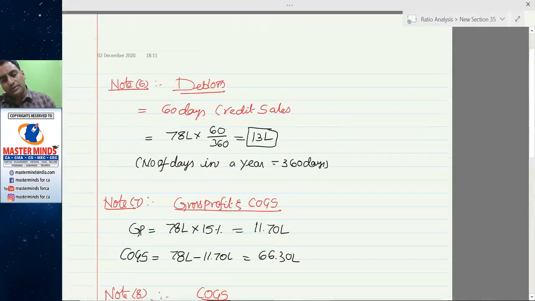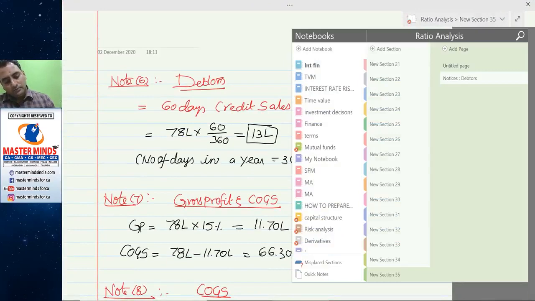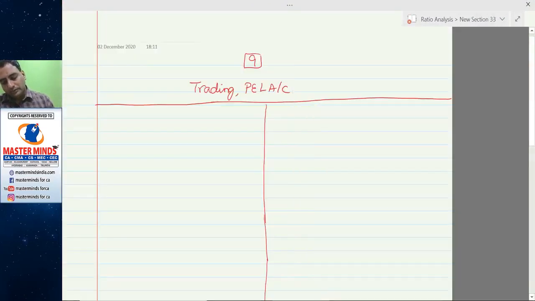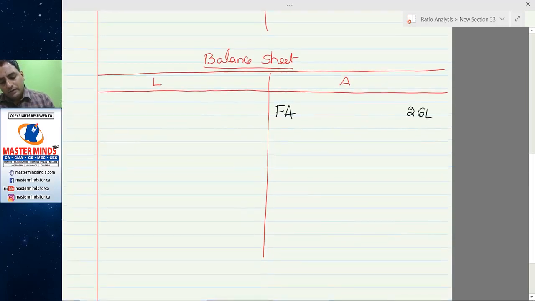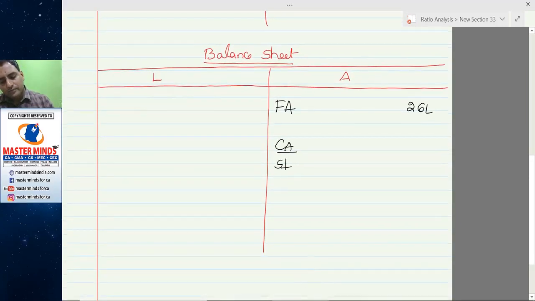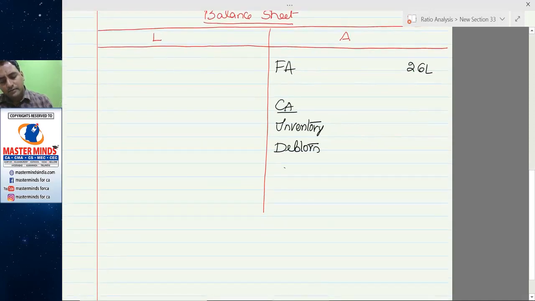Just go through the balance sheet. Fixed assets given 26 lakh. Current assets: stock, inventory, debtors, cash balance.